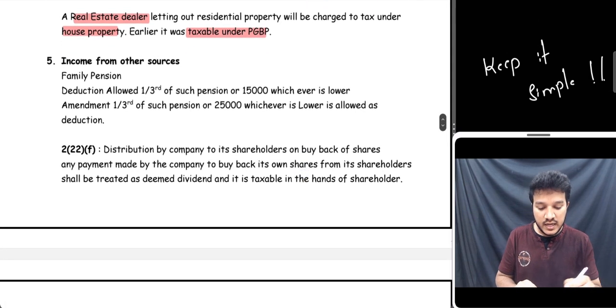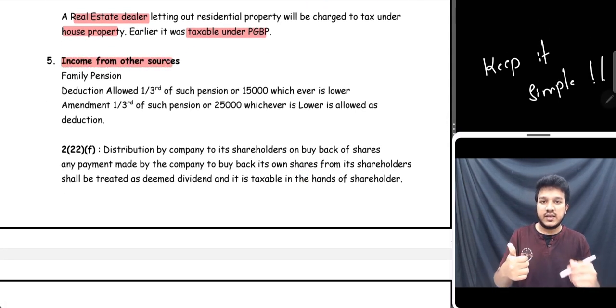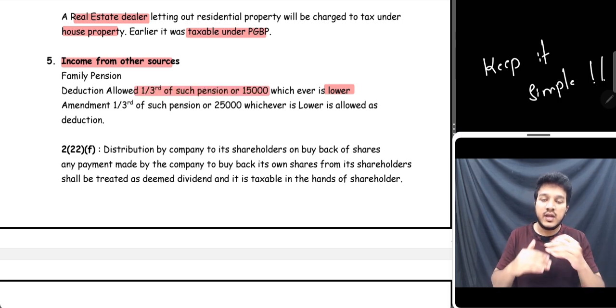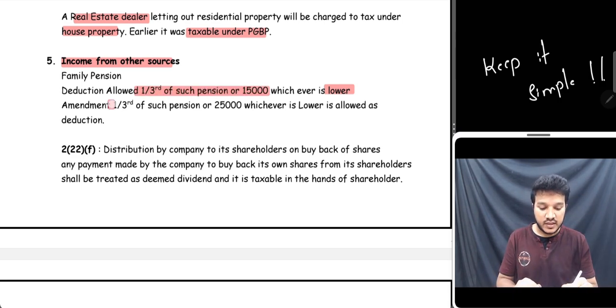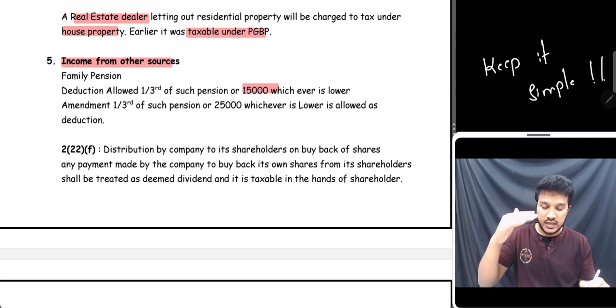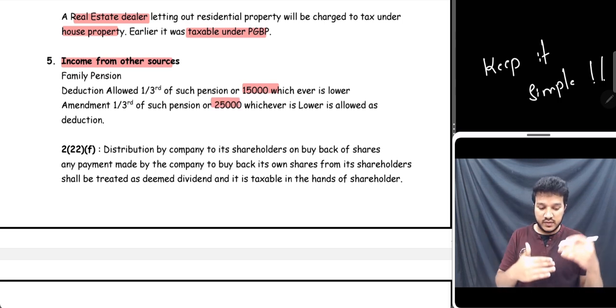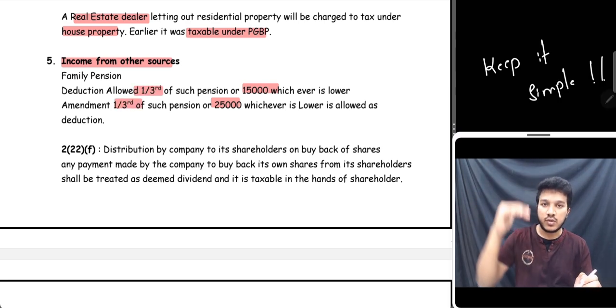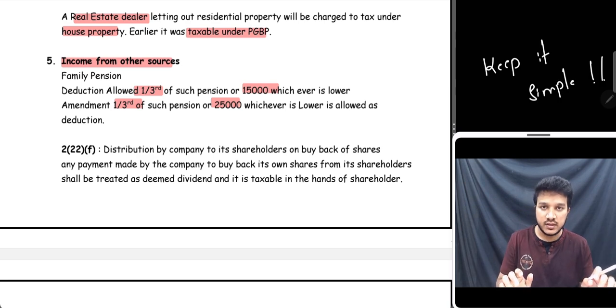Perfect. Last one, from income from other sources. See, family pension: if any person is receiving a family pension, then one third of the amount or 15,000, whichever is lower, was allowed as deduction. Now they have increased this limit. They're saying one third of the pension or 25,000, whichever is lower, is allowed as deduction. Clear? One third of the pension is the same, but the 15,000 limit has been increased to 25,000.